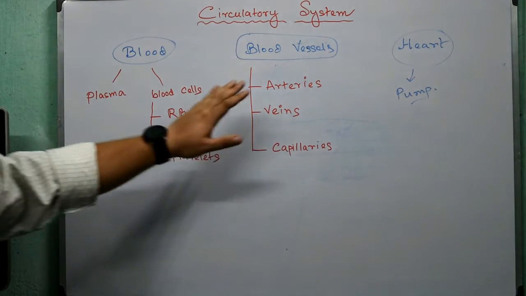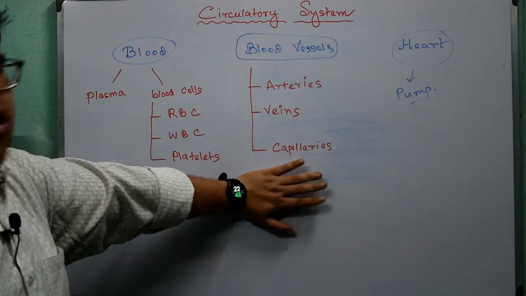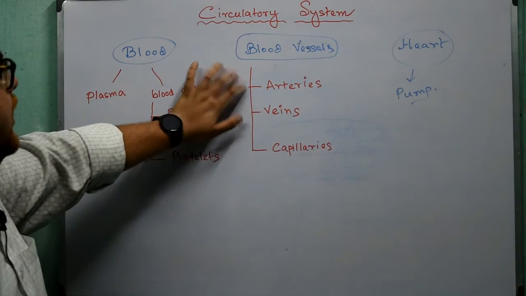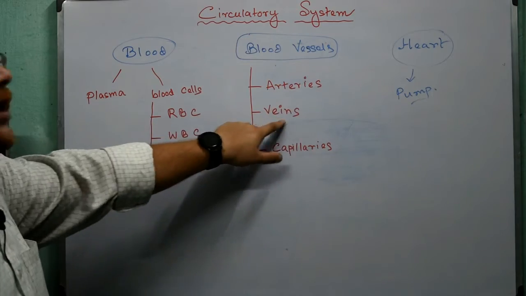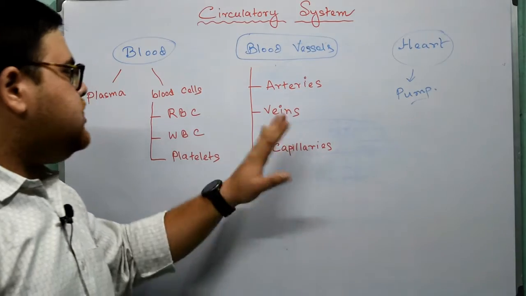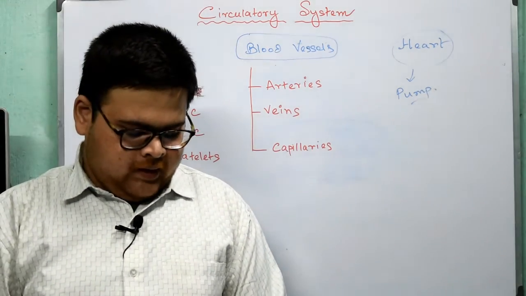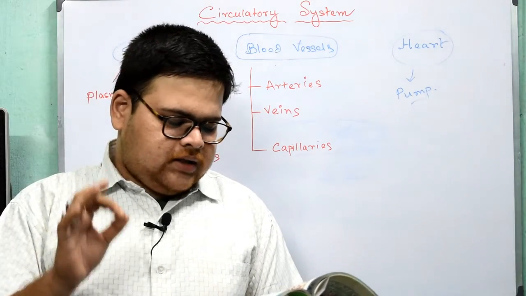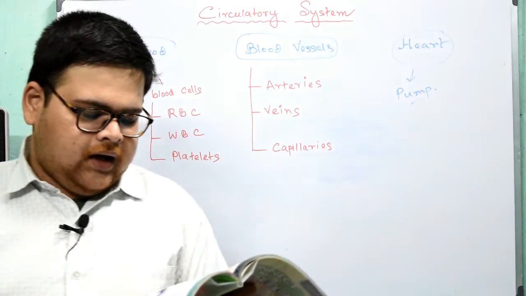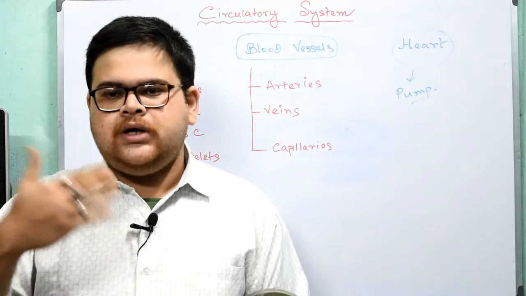Each of the blood vessels has different functions. For example, arteries will carry only one type of blood, veins will carry another type of blood, and capillaries will be carrying a particular amount of blood. We will learn now. Arteries are muscular, thick-walled, elastic vessels with narrow cavities. They carry blood from the heart to different parts of the body. So from heart to different parts of the body.